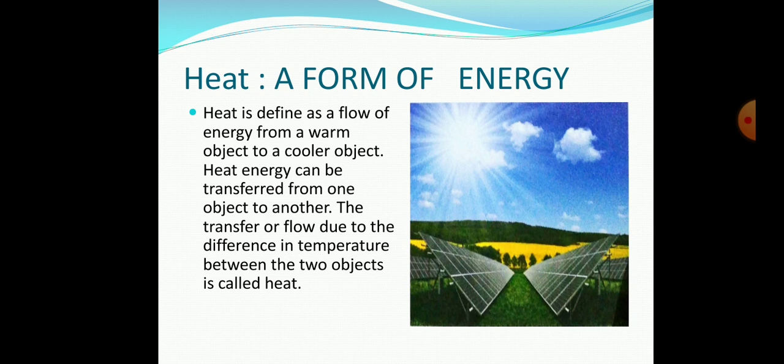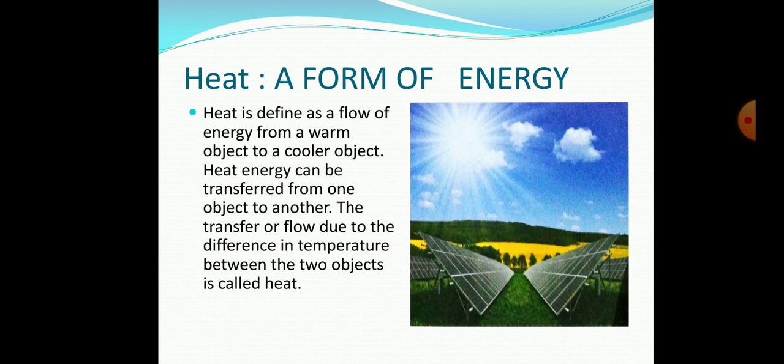Most of us use the term heat to mean something that feels warm, right? Like when you are feeling warm, then you say that it is the heat. But science defines heat in a somewhat different way. Science defines heat as a flow of energy from a warmer body to a cooler object.